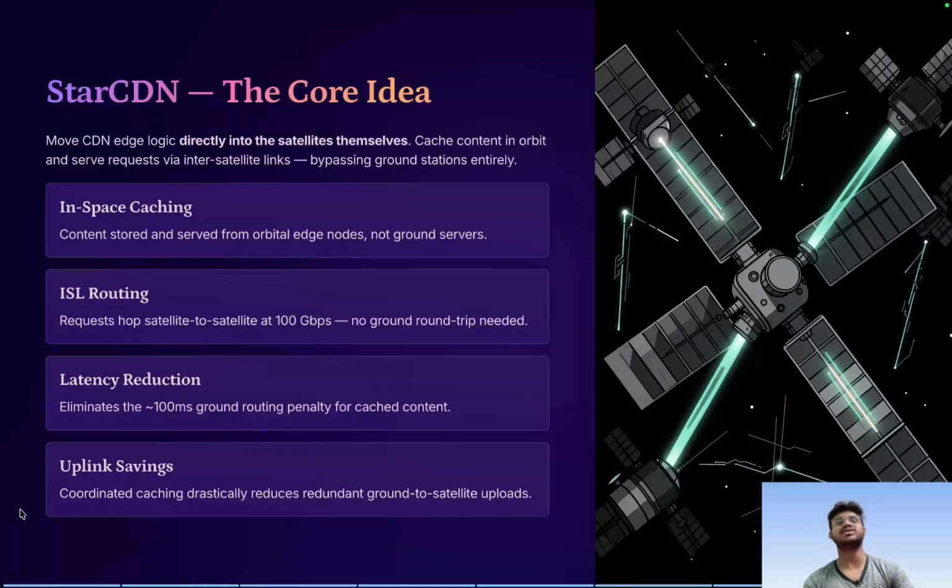And also there is uplink saving, since those contents are not repeatedly fetched from the ground, so that bandwidth is getting saved, and so it drastically reduces the cost. So these are the main ideas. Now I will explain how this idea was actually implemented in this StarCDN paper in my subsequent slides.